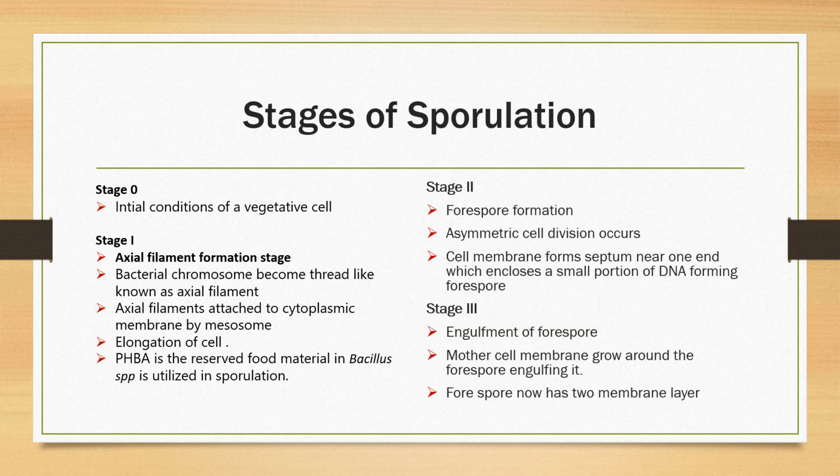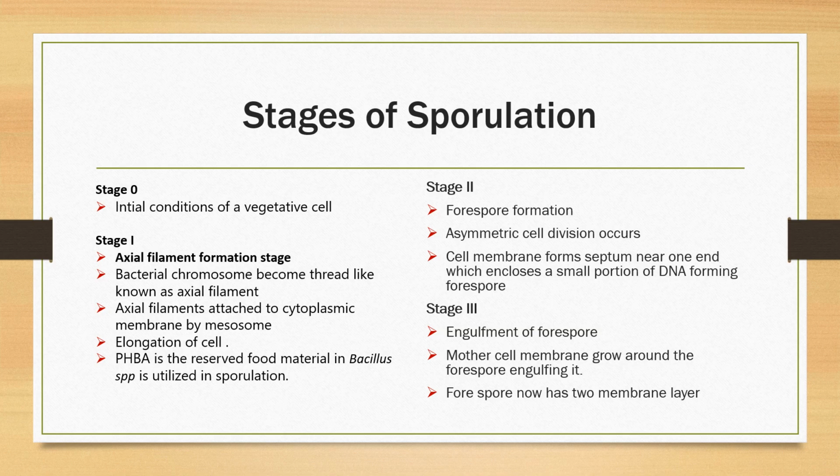First stage is the zero stage, that is the vegetative cell. In the first stage there is axial filament formation. What will happen, the bacterial chromosome becomes thread-like, that's why it's known as the axial filament, and the axial filament is attached to the cytoplasmic membrane by the mesosome. Mesosome is an infolding of the cytoplasmic membrane, and during this process the cell will enlarge.